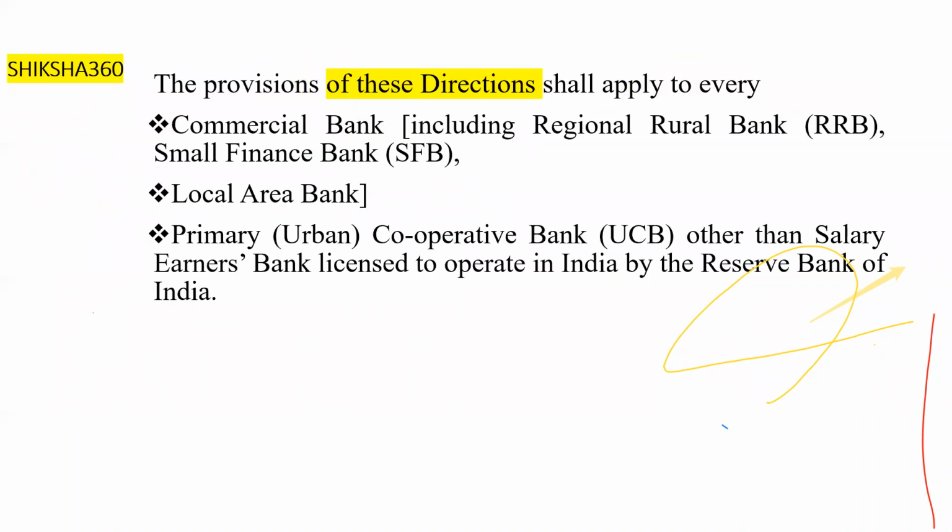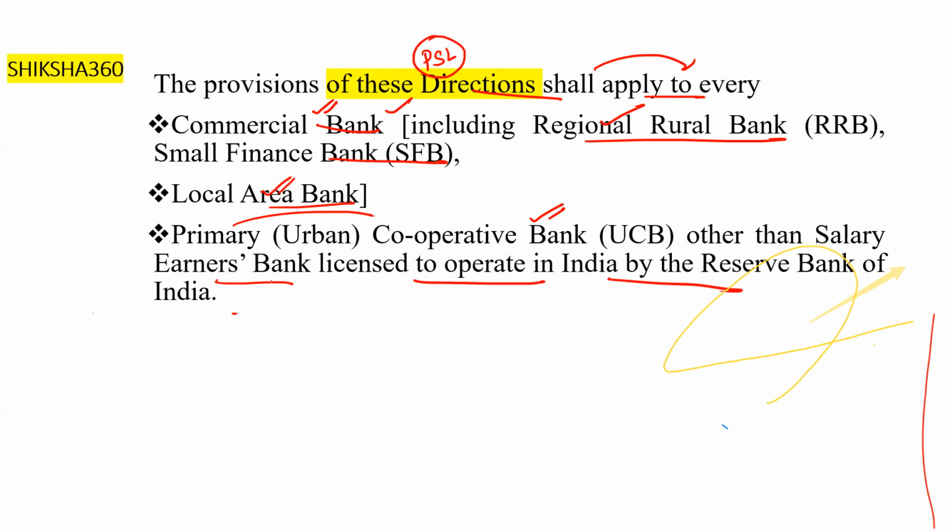So now let's discuss the provisions of these directions. Basically we can say that priority sector lending guidelines shall apply to every commercial bank, including regional rural banks, small finance banks, and local area banks. It is also applicable to the primary urban cooperative banks other than the salaried earners banks licensed to operate in India by the Reserve Bank of India.